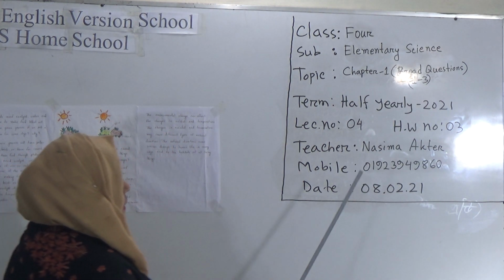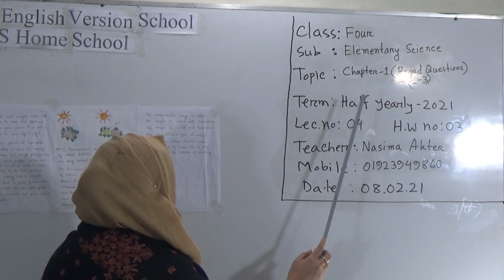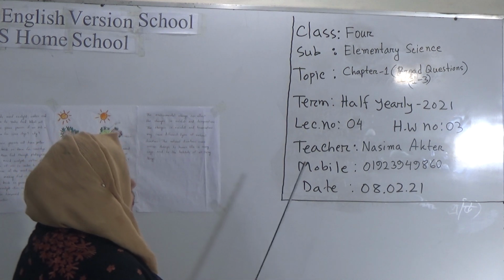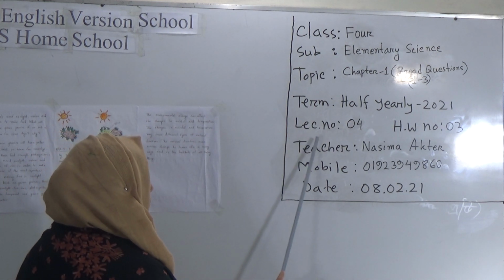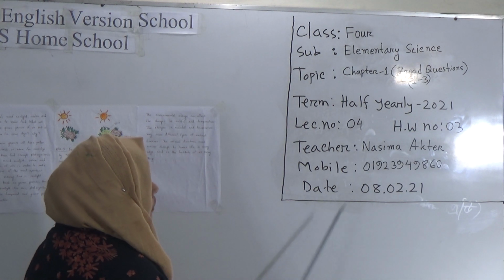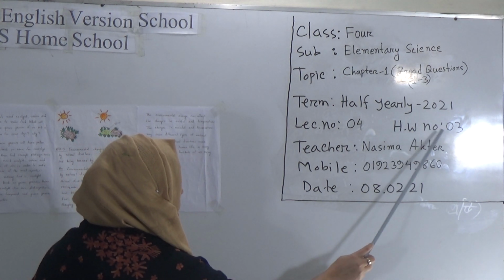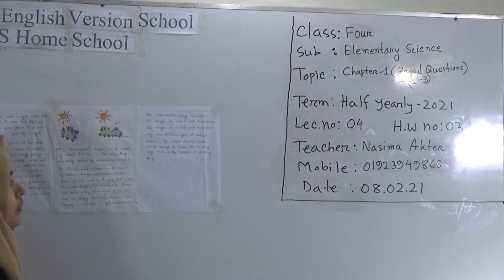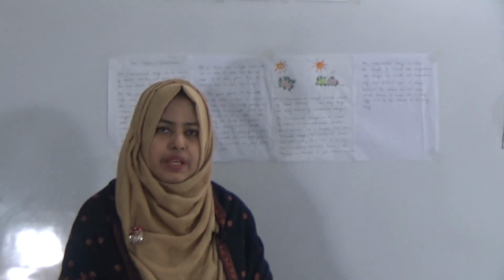In our previous class we finished our short questions and answers. Today we will do broad questions, and this is lecture number 4. I will give you SW, and our SW will be number 3 SW. So dear students, let's begin the class.